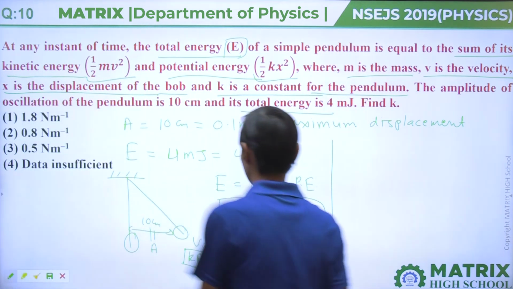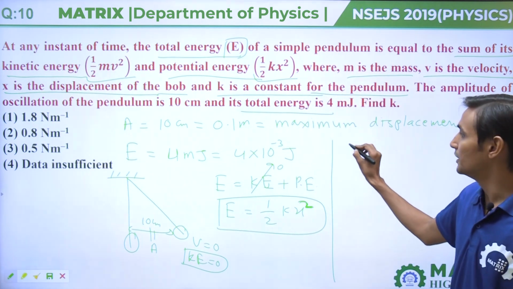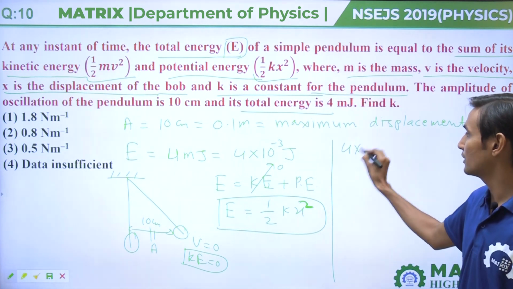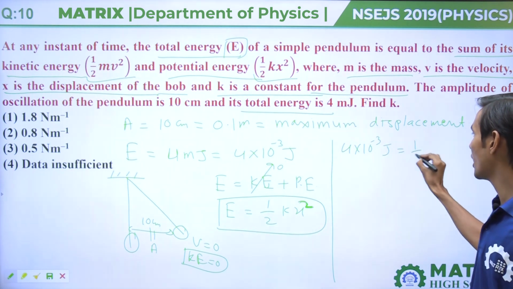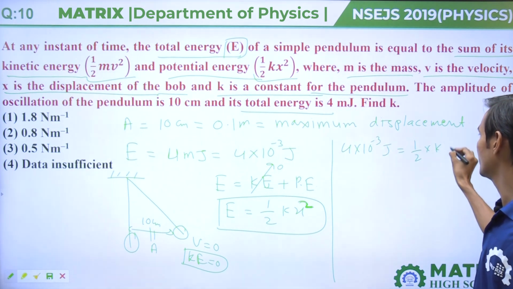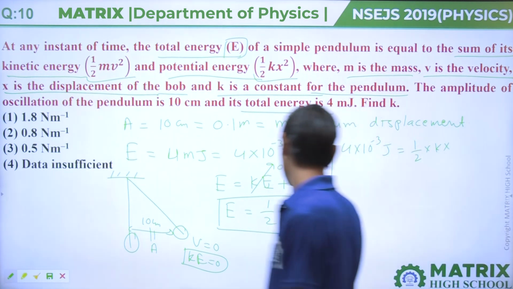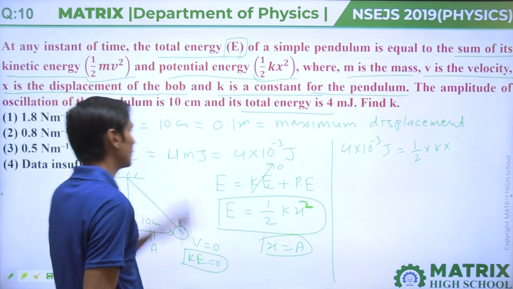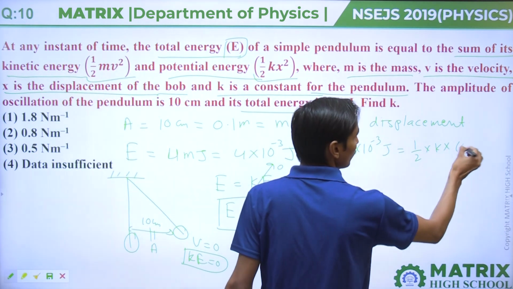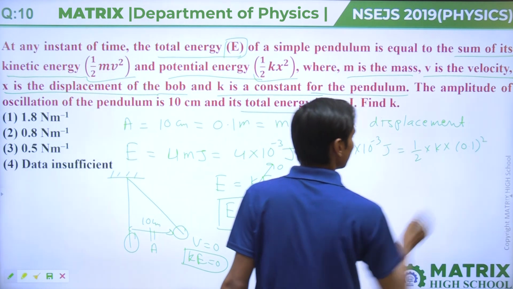So we can say from this that E, 4 into 10 raised to power minus 3 joule, is equal to half K into x square. At that position x equal to A, so A is 0.1 square.